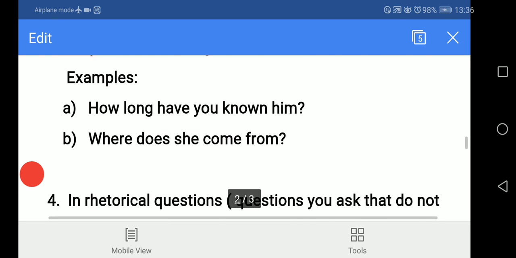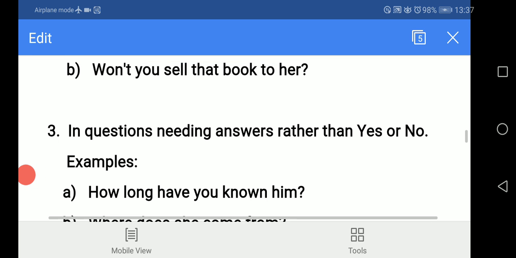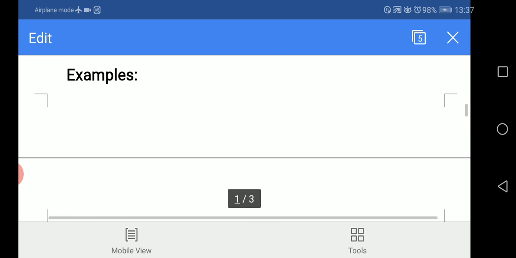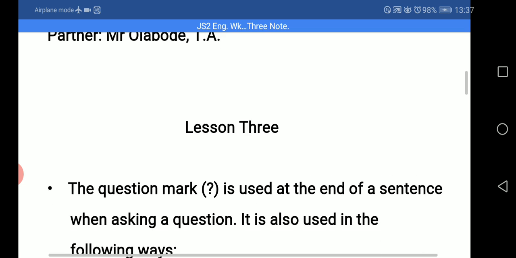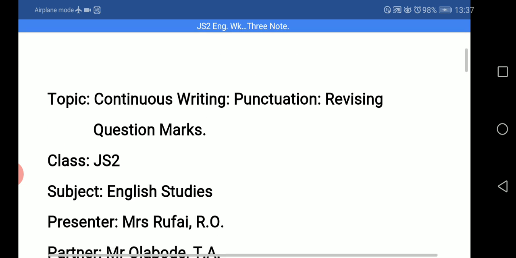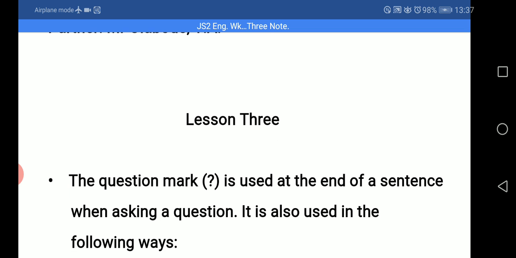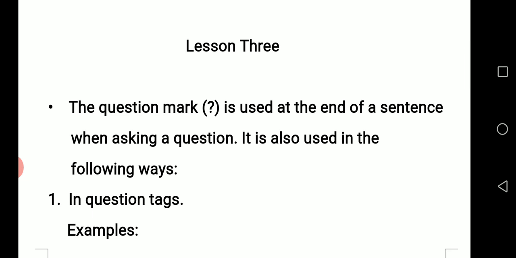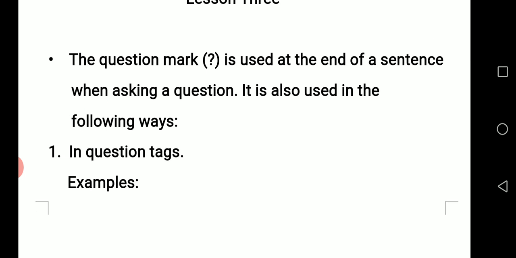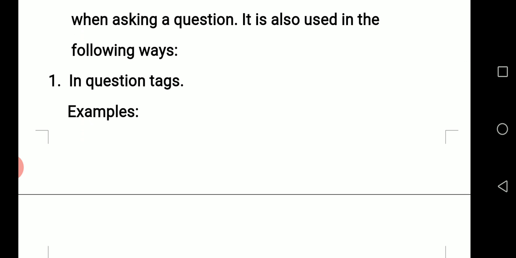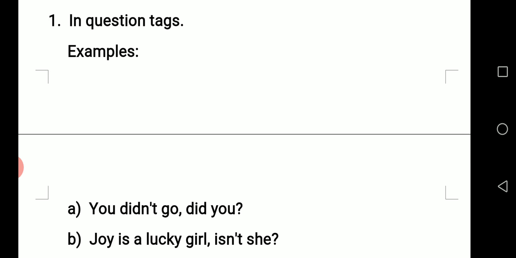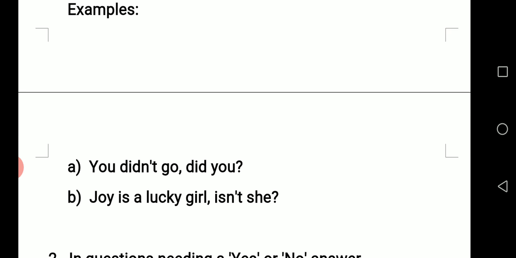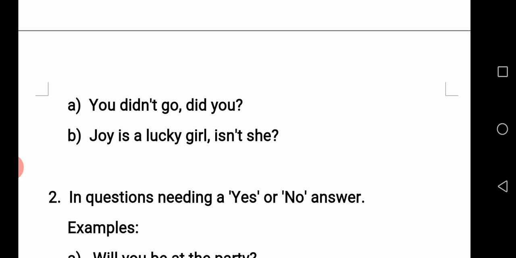The topic is continuous writing, punctuation, revising question marks. And we have reminded ourselves of what we use the question mark for. That generally the question mark is used at the end of a sentence when asking a question. That we also use them in the following ways in question tags. When we ask questions that have tags, we insert the question mark, and I gave some examples.